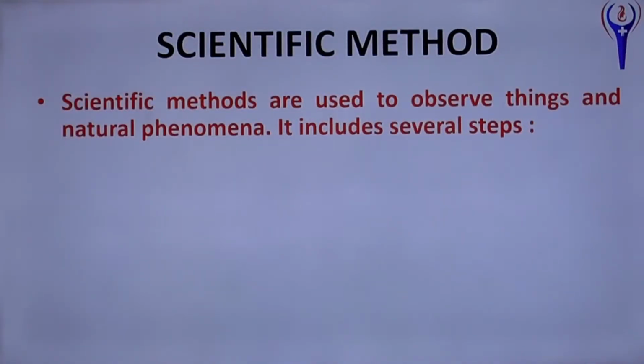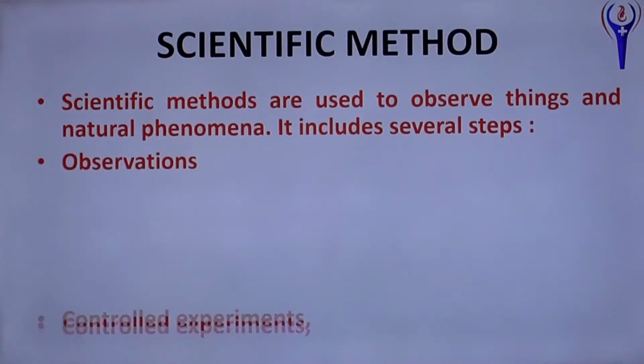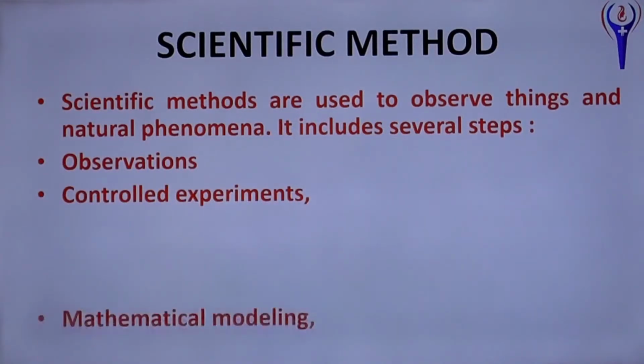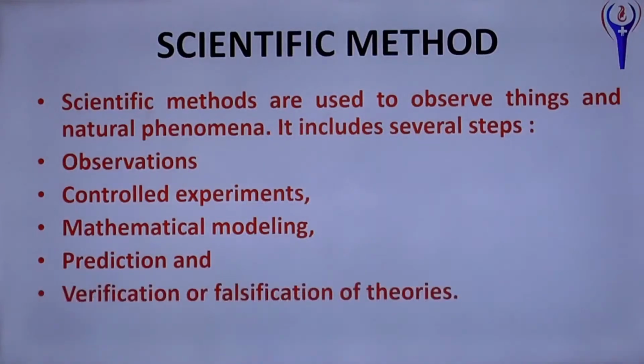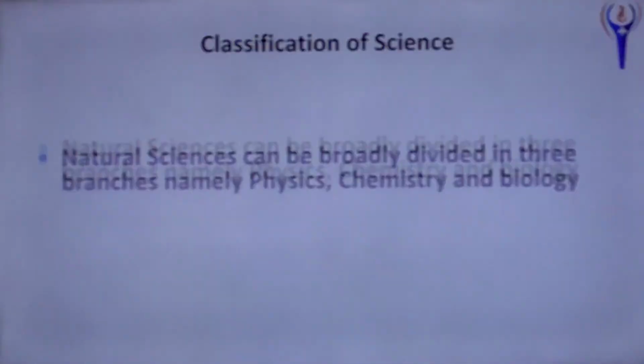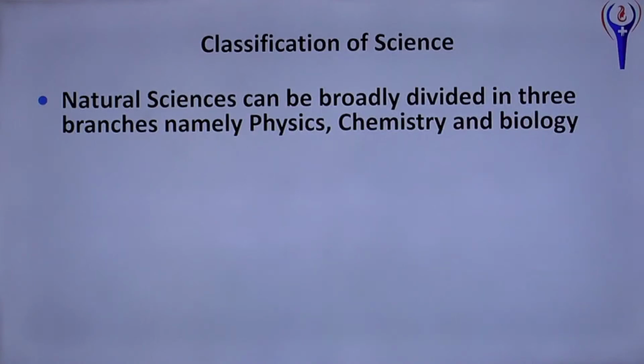Scientific methods are used to observe things and natural phenomena. They include several steps: observation, controlled experiments, mathematical modeling, prediction, and verification or falsification of theory. Verification means proving the particular theory. Falsification means disproving, failure of the theory.